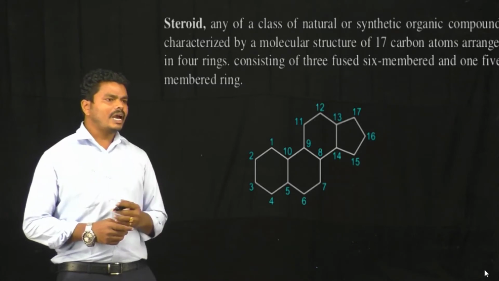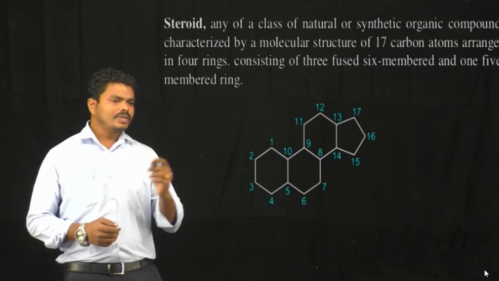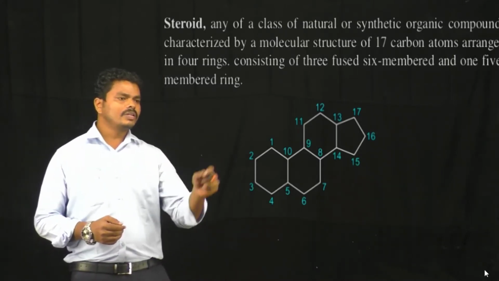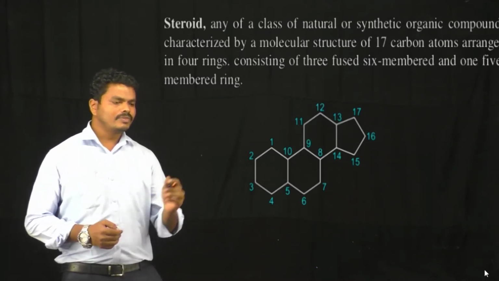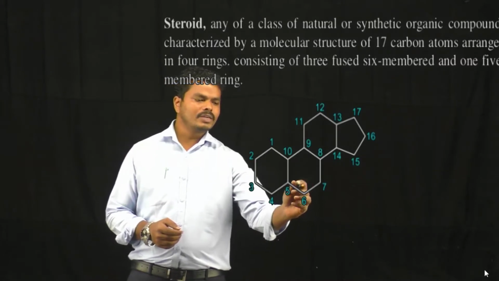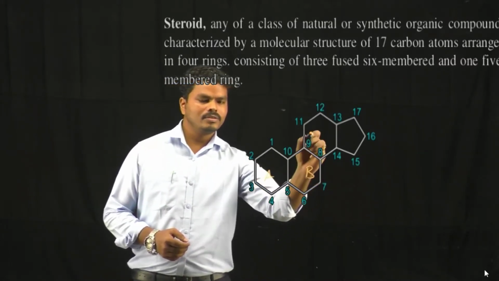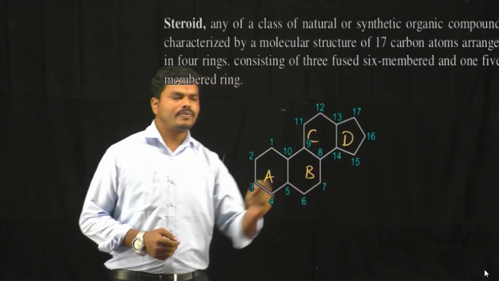They have a characteristic molecular structure having 17 carbons arranged in a ring system. That means all 17 carbons are arranged in 4 rings. Out of these 4 rings, 3 are 6-membered rings and the D ring is the 5-membered ring.